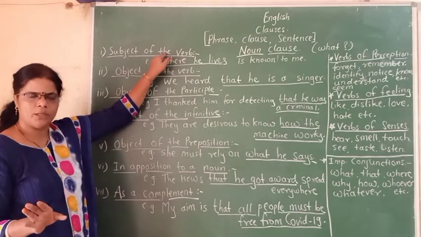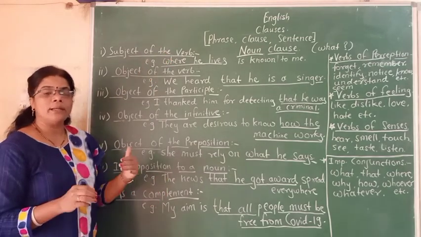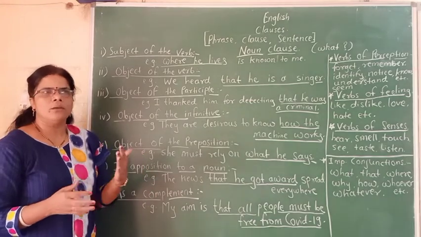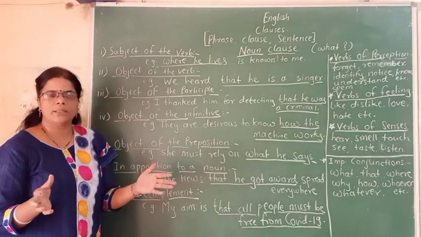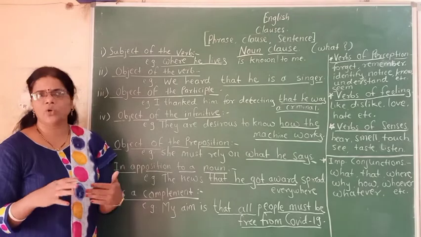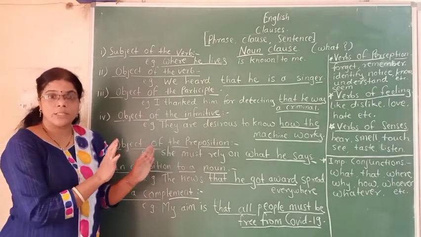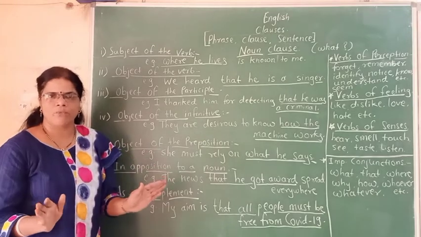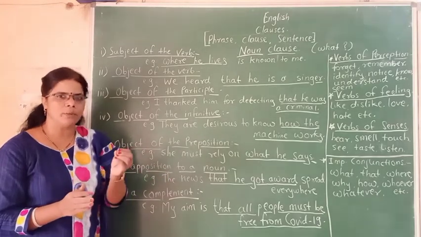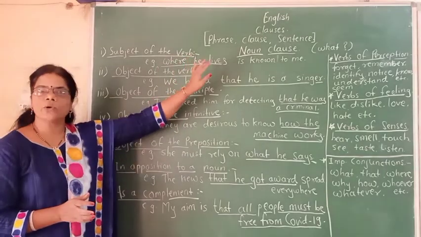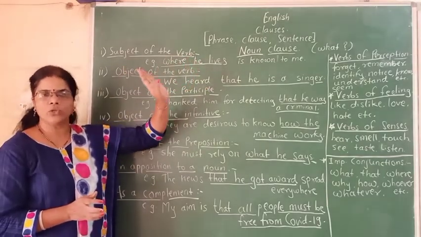For example, just listen carefully and try to identify this noun clause. When you have no fear about anything, then you can understand each and everything. Don't be tensed. Be free and think as if it is easy, and it's quite easy. When you remember some words, when you remember some tricks, it's quite easy to identify these noun clauses. So don't be tensed.